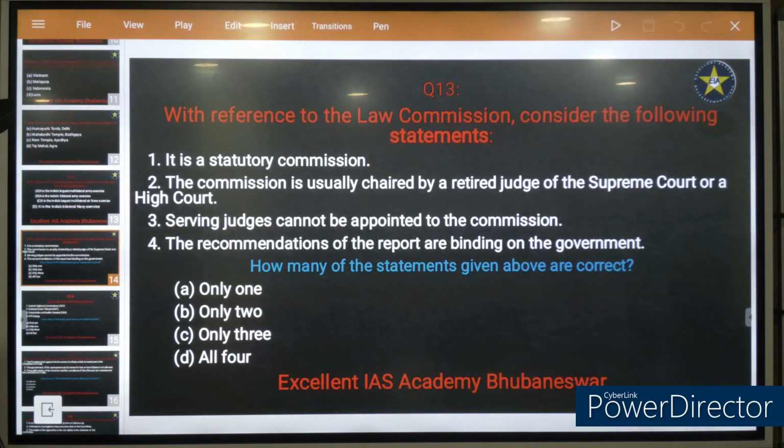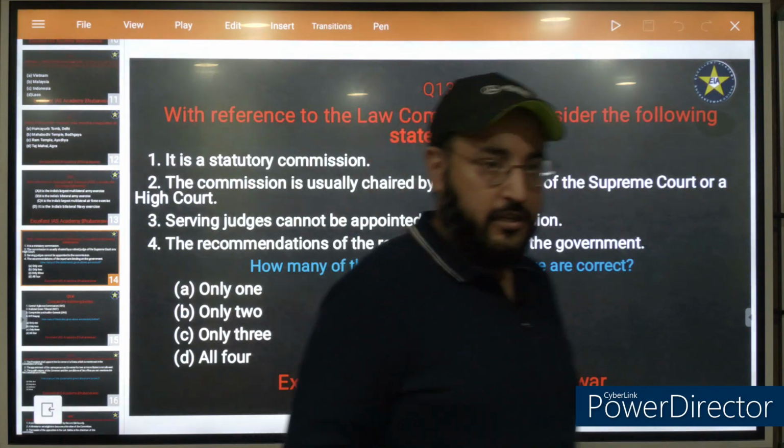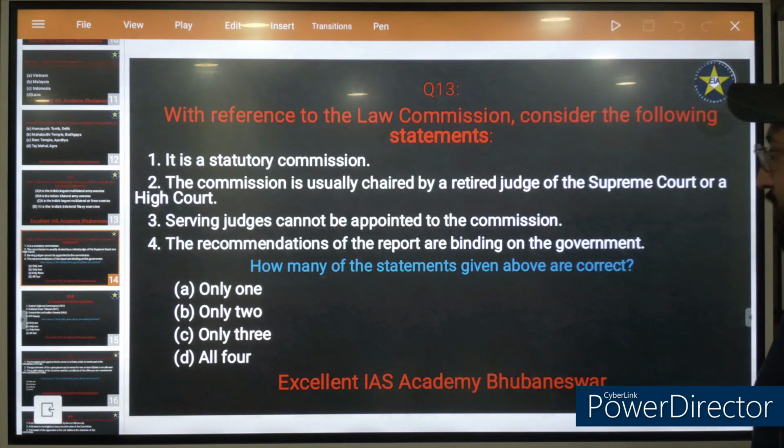With reference to the Law Commission, consider the following statements. First statement: it is a statutory commission. The commission is usually chaired by a retired judge of the Supreme Court or a High Court. Basically, the 23rd Law Commission has been formulated recently. Serving judges cannot be appointed to the commission. The recommendations of the report are binding on the government.